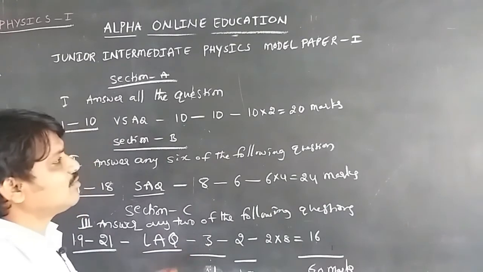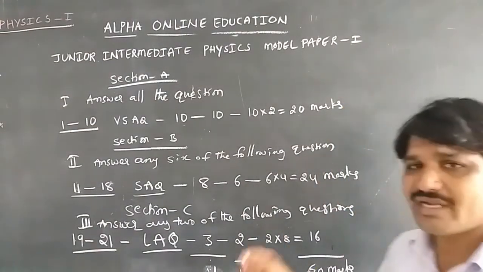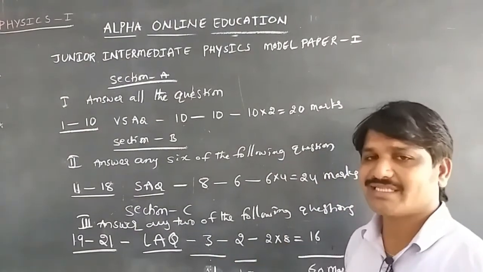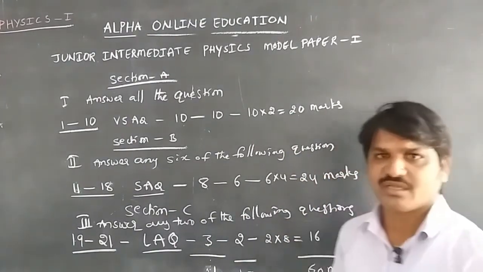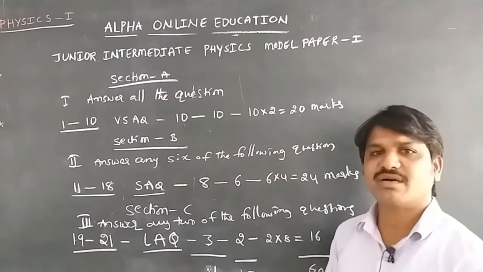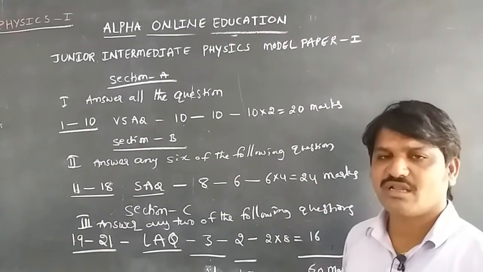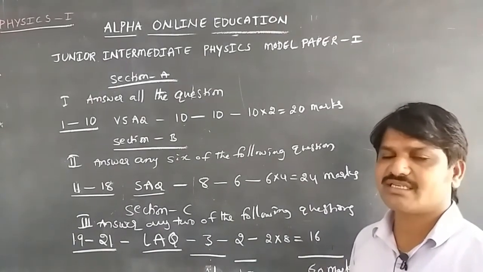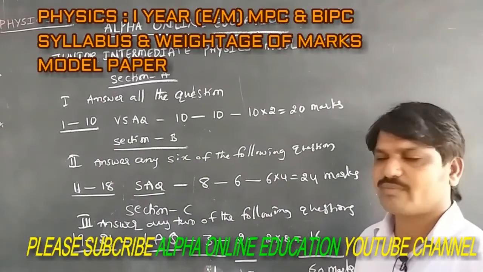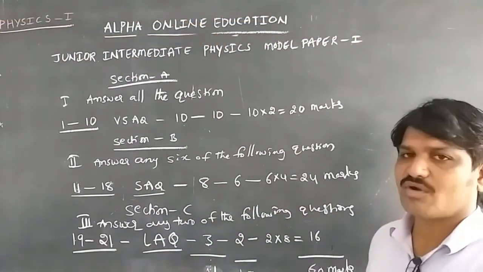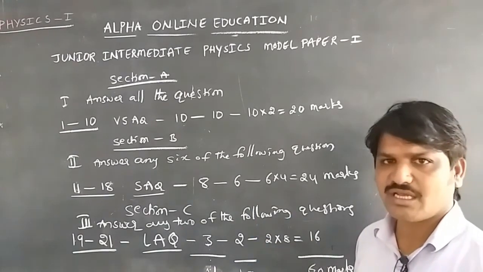This is about the model paper. If we want full marks in a public examination, we should write the total paper of 76 marks, and then only you can get 60 out of 60. This question paper model is for junior intermediate and senior intermediate also in the same way. The junior intermediate public examination model paper will be given like this. Among all 14 units, you can practice with the weightage for good marks.